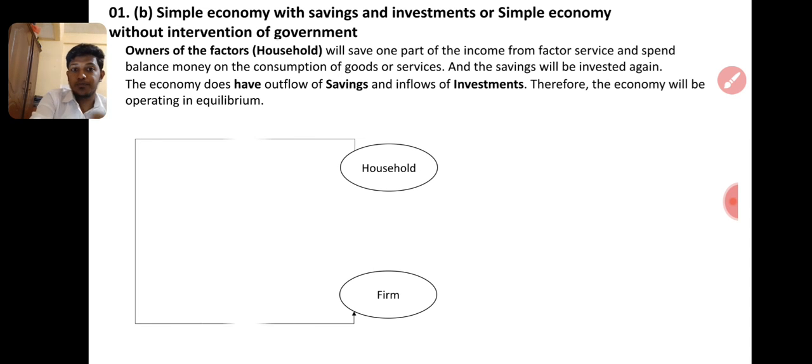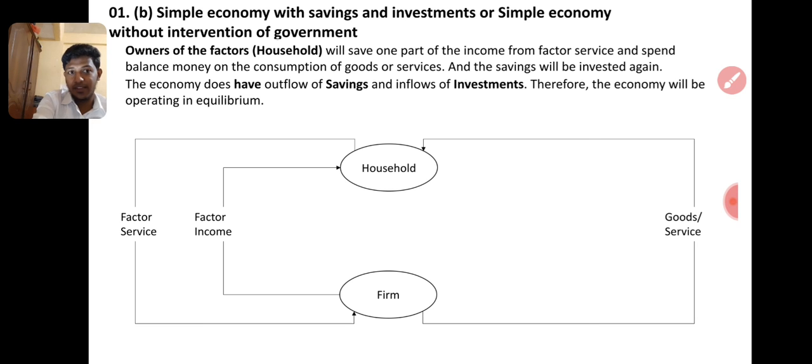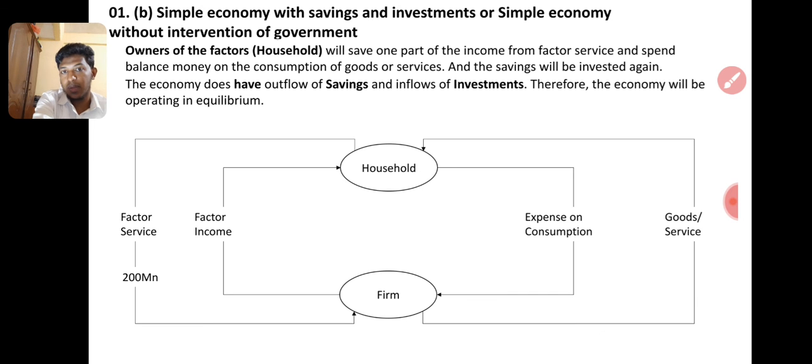So that's why household gives factor services, right? Then goods and services. For example, take factor service. I am giving factor service of 200 million. I am giving the building for rent of 200 million, so I will get 200 million from the firm. So I will save 30 million. For saving, we use the letter S, right? Then I spend only 70 million to take 70 million worth of the goods or services, right?